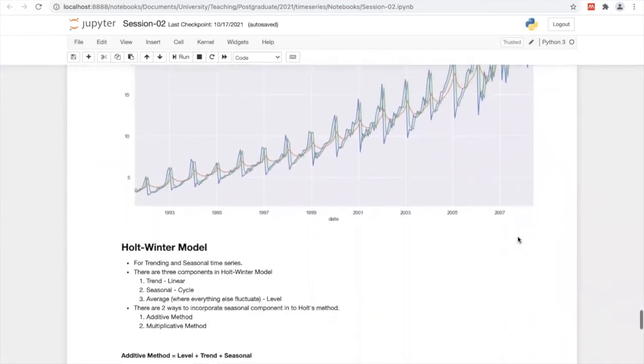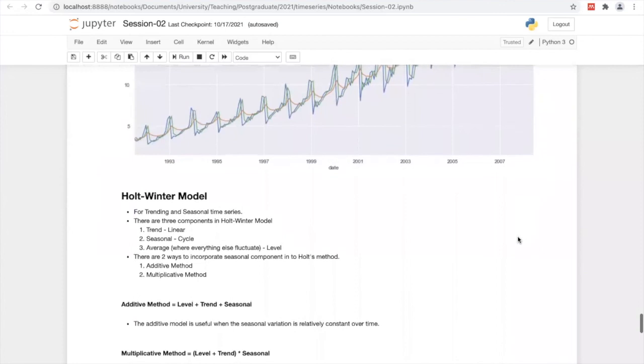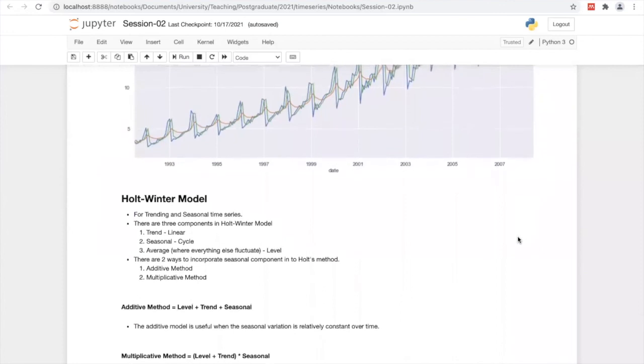Then our final model, the last model, is called the Holt-Winter model. Actually, you can go with both trend as well as seasonal component, both together. Basically there are 3 components.